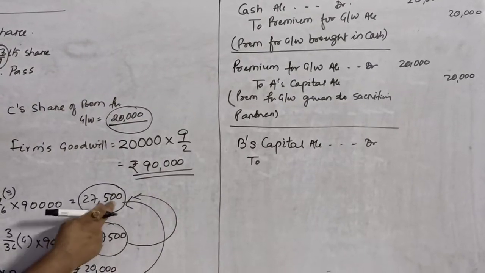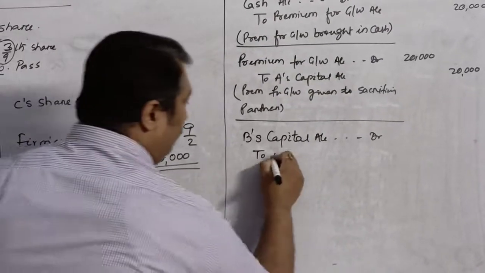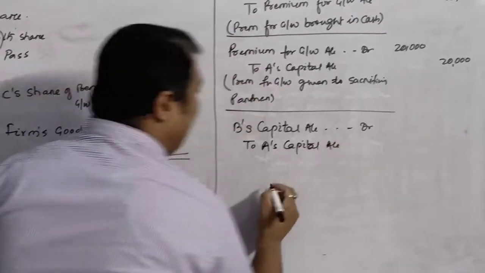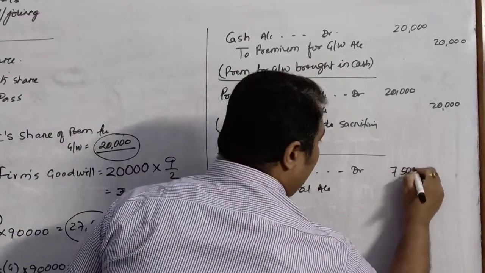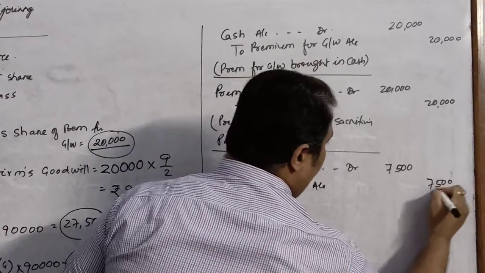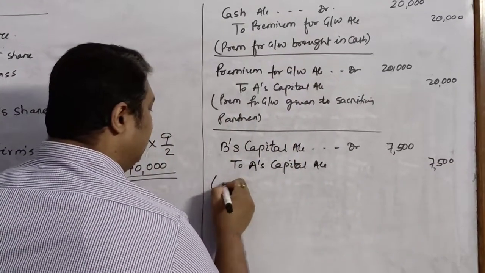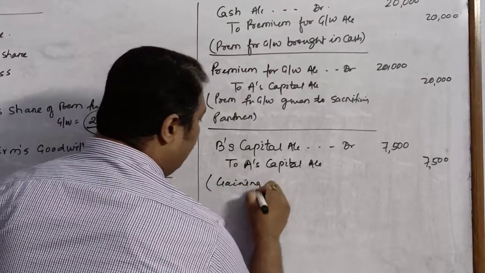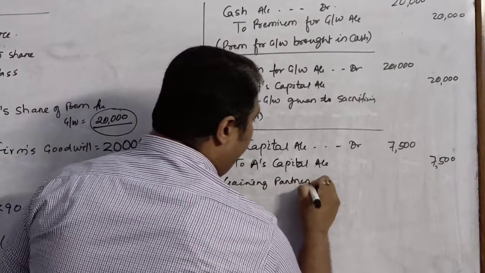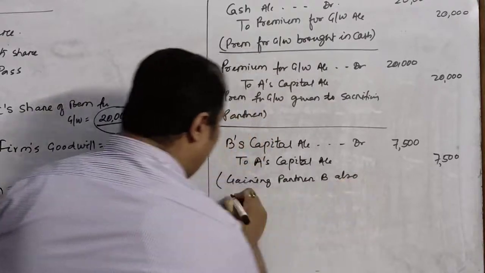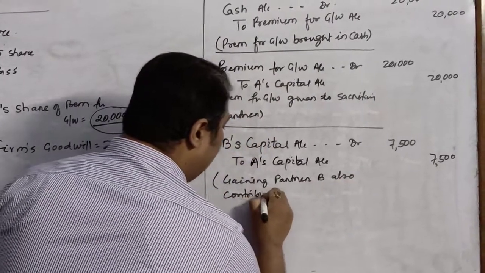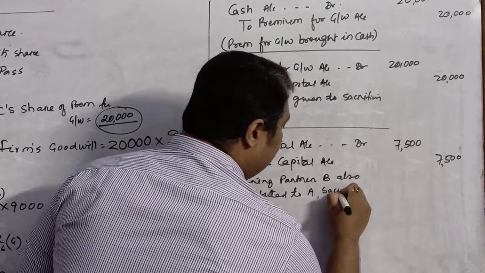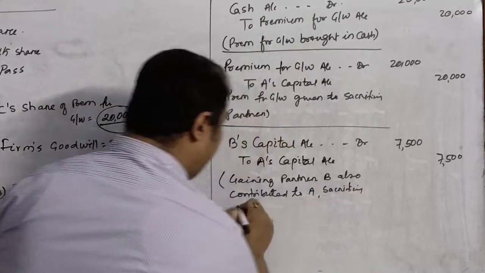He has also been paying to A. So A's capital account will get credited. How much? 7,500. Here we will pass the entry gaining partner B also contributed to A, sacrificing partner.